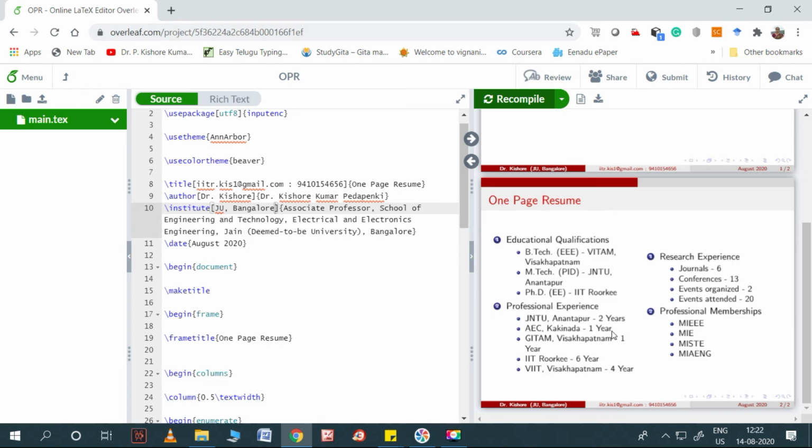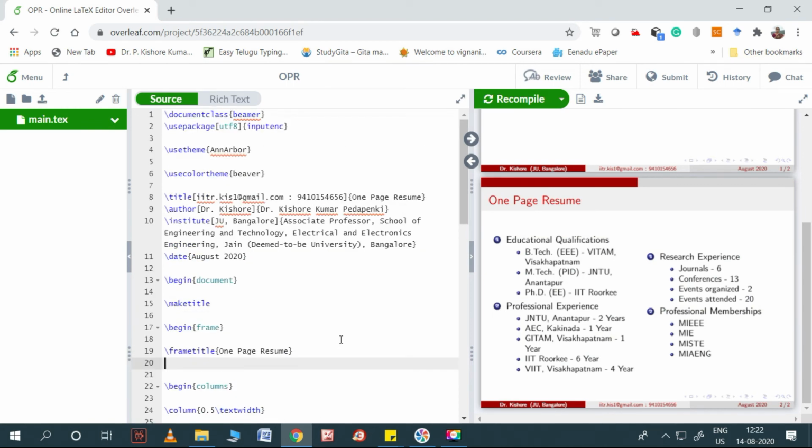It will speak each and everything to the recruiter, such that our name is there, current institute is there, and our email ID, phone number, and our educational qualifications, professional experience, research experience, even professional membership also. So I would like to incorporate one more thing, the links for the YouTube channel. That means maybe a YouTube channel or any personal web links. So how to insert those links?